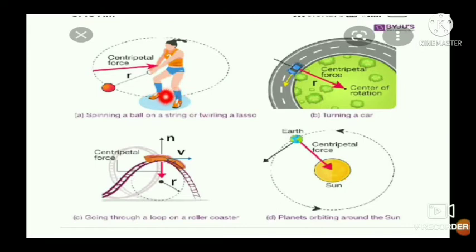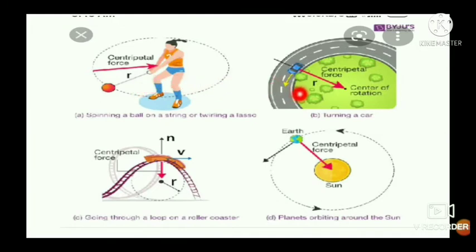From this first example of centripetal force, we can understand that if the string is cut off, then the body will not perform circular motion. This shows that the centripetal force, that is tension in the string, is necessary for uniform circular motion.